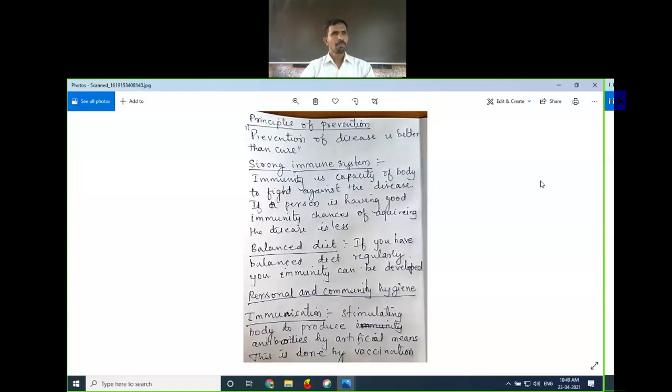So many companies are producing vaccines to kill those viruses which enter the body. The COVID vaccines are there. Covaxin is there. Covishield is there. These are the two vaccines which are given to the people of the country.